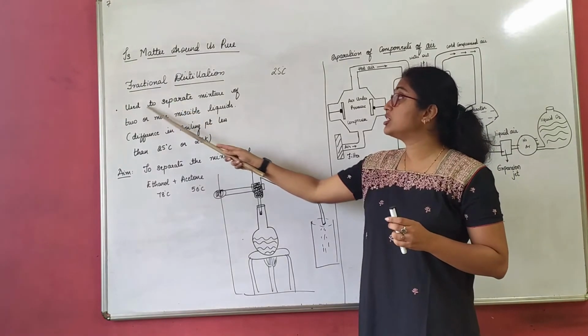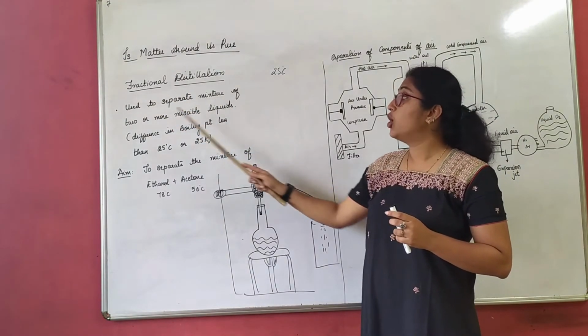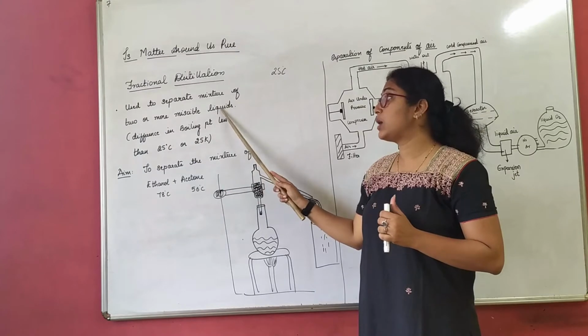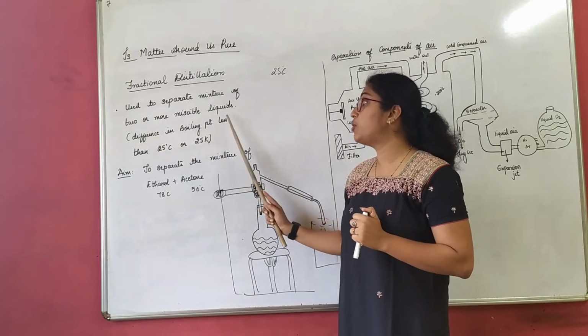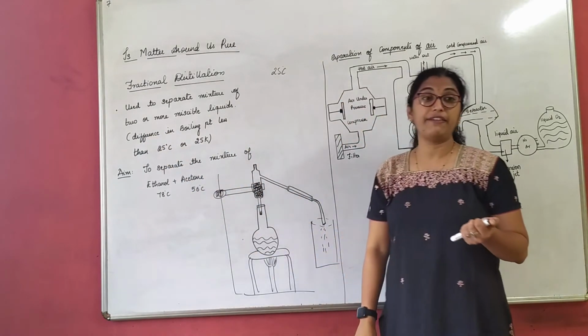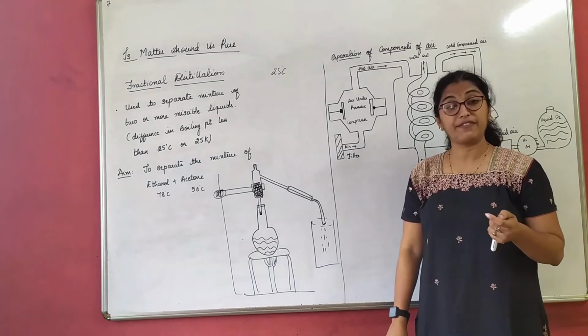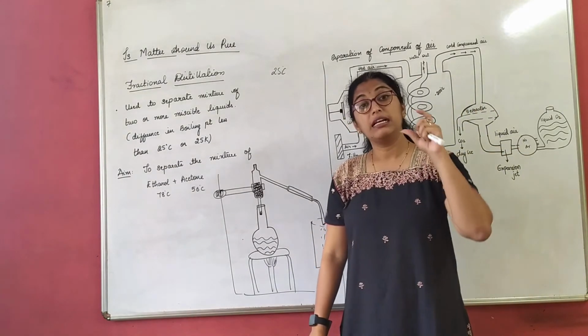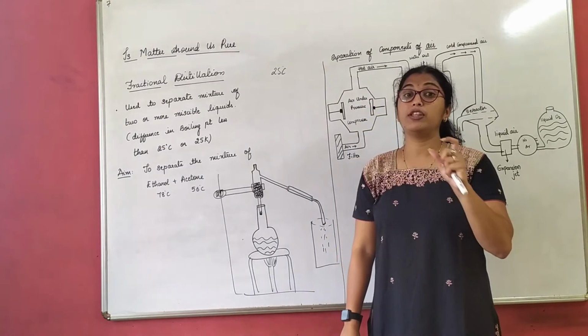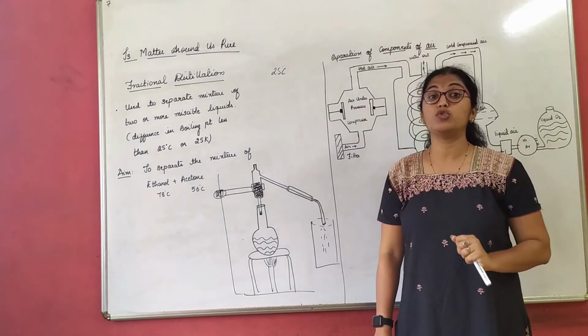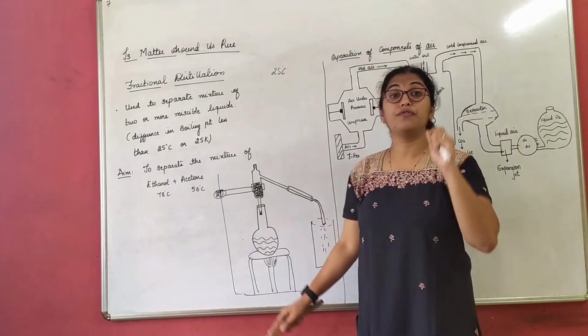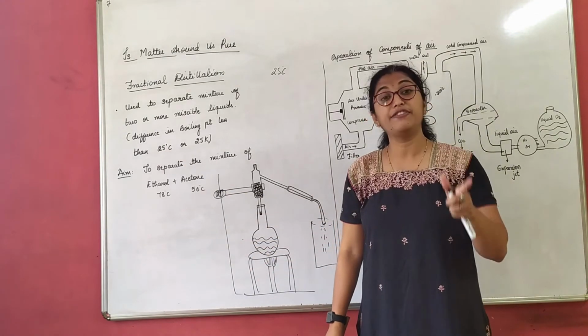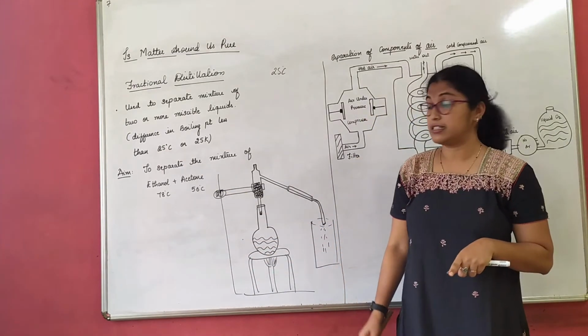Fractional distillation is used to separate a mixture of two or more miscible liquids where the difference in boiling point is less than 25 degrees Celsius or 25 Kelvin. 25 Kelvin is not completely different from degrees Celsius. In terms of Kelvin also the difference is 25 Kelvin, and in terms of degrees Celsius also the difference is 25 degrees Celsius.